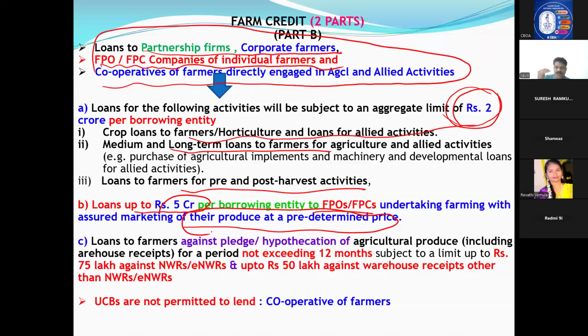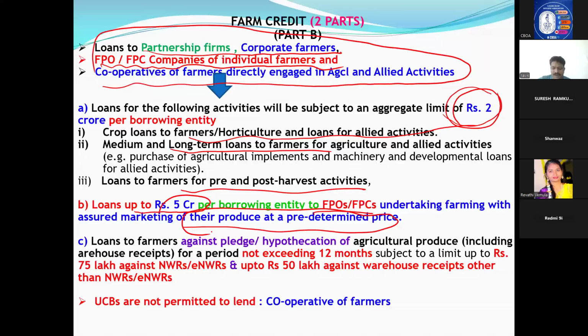And that FPO, FPC will take loan from you. What purpose? They will undertake farming. FPO, FPC means some 100 farmers will become one FPO. They will take loan, 5 crore loan they will take from the bank and they will do cropping pattern. And what undertaking is there, they will market their produce at a predetermined price. They will already have a tie-up with somebody.